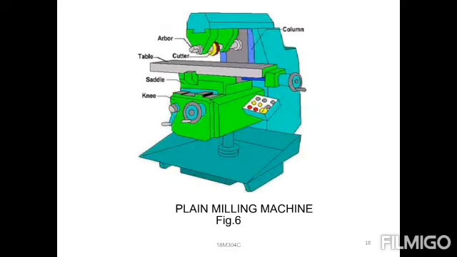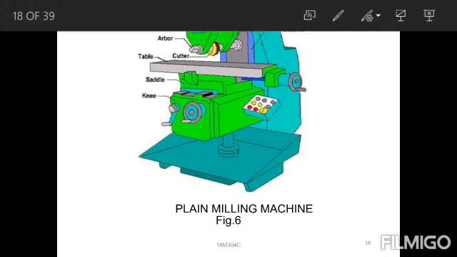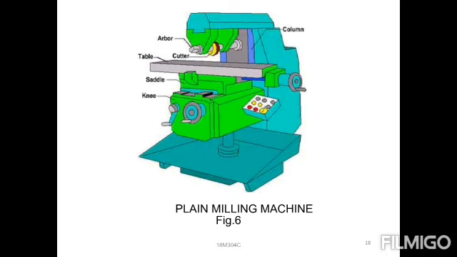Figure is available. You can observe once. So at the bottom, a base will be provided. On that, the column will be provided, the knee will be provided, and above the knee, the saddle, and above the saddle, the table will be provided. These are the main parts utilized. Where we are placing the arbor is used for holding the cutter, the milling cutter. We can use it for holding the cutter only. So that is the main purpose, holding.